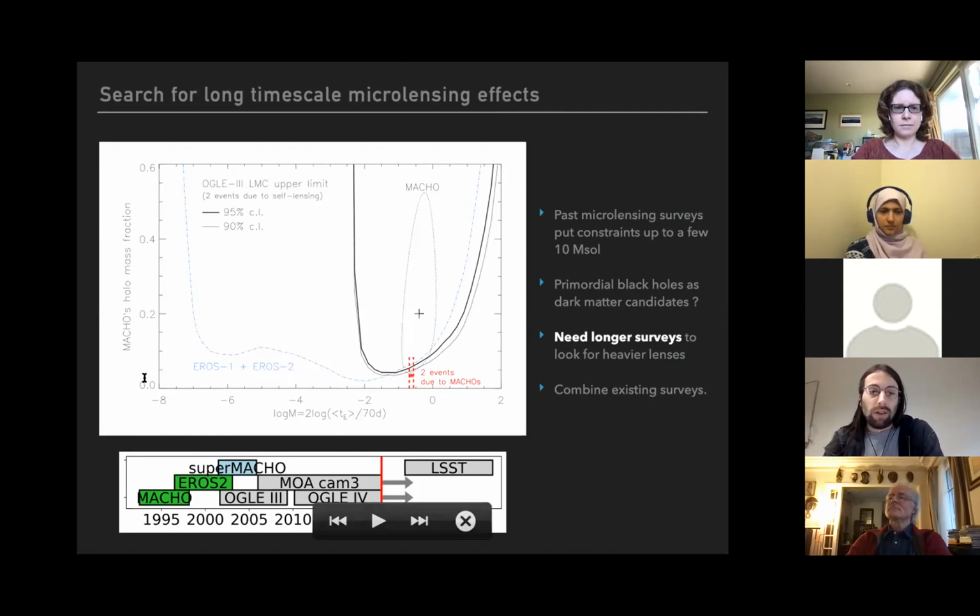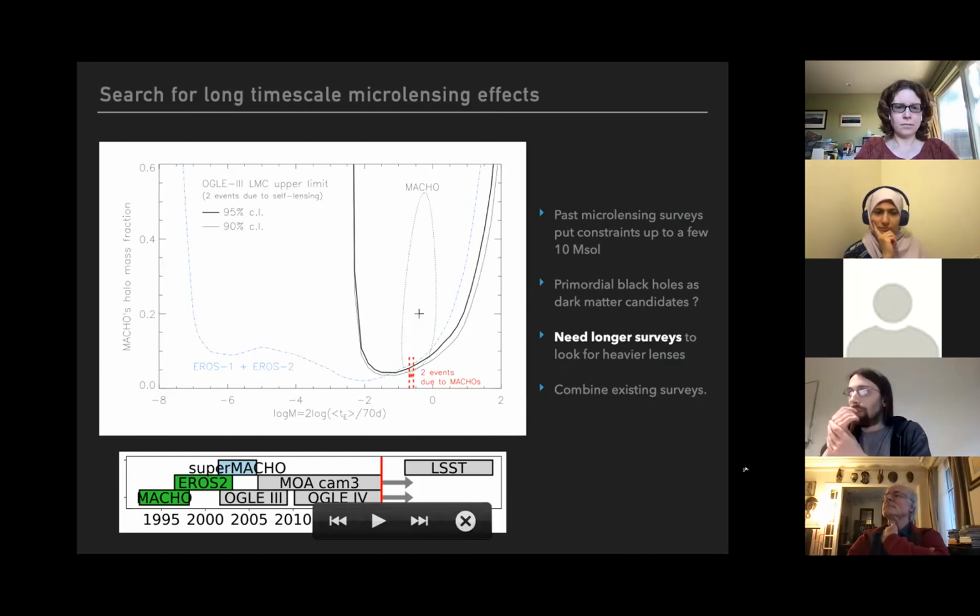Microlensing surveys have been used to constrain the halo mass fraction in the form of compact objects. Here I show the constraint put by OGLE in black and the EROS experiment in blue. The surveys put constraints up to several tens of solar masses.